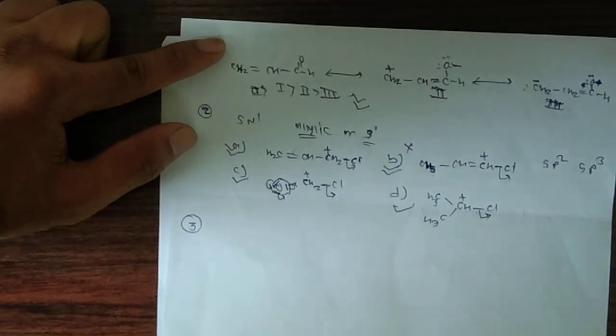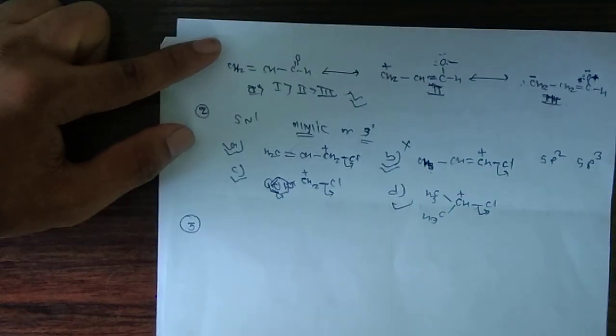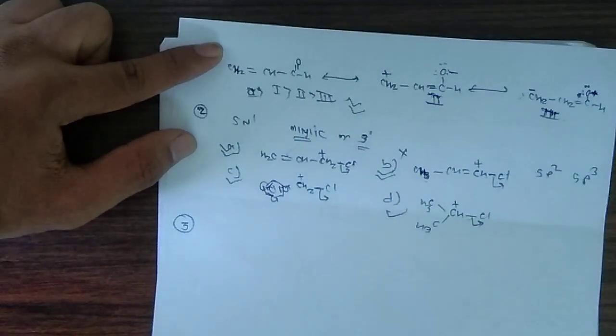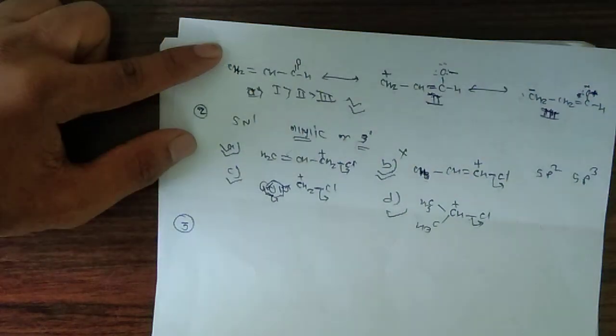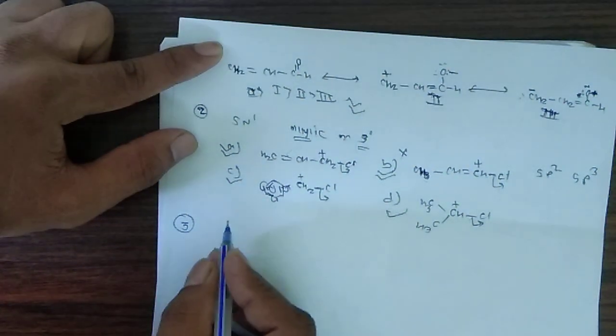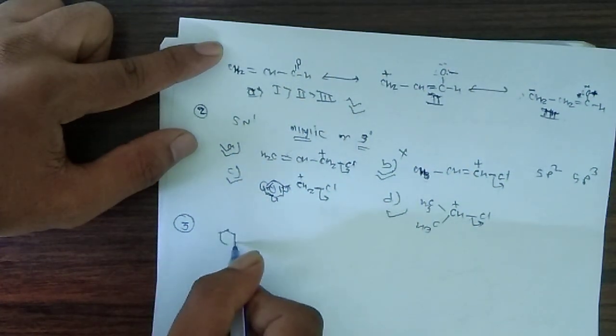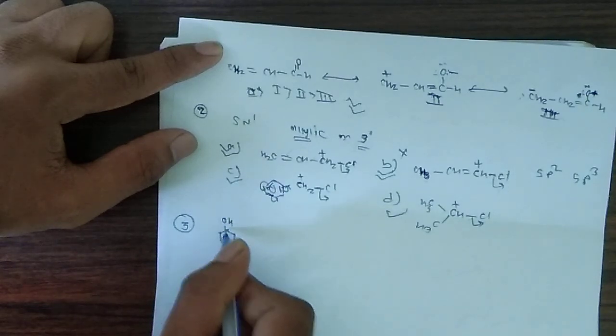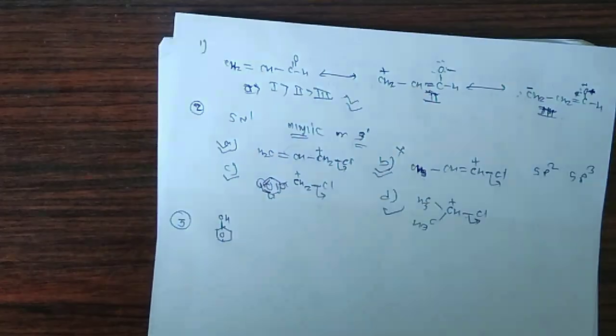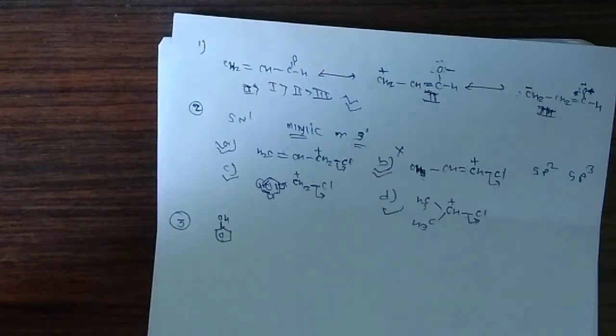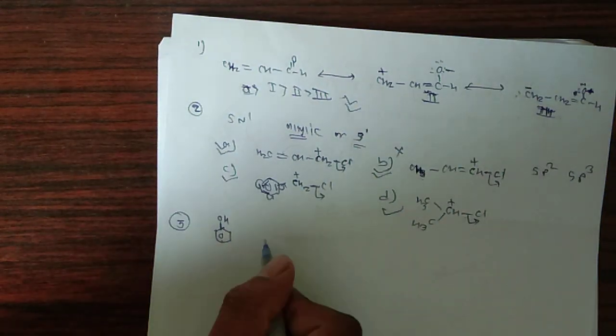Now the third question is: a phenolic group can be identified by which positive test? You should first know about the phenolic group. The phenolic group has this structure. So which test is used to identify the phenolic group? Here four options are given.